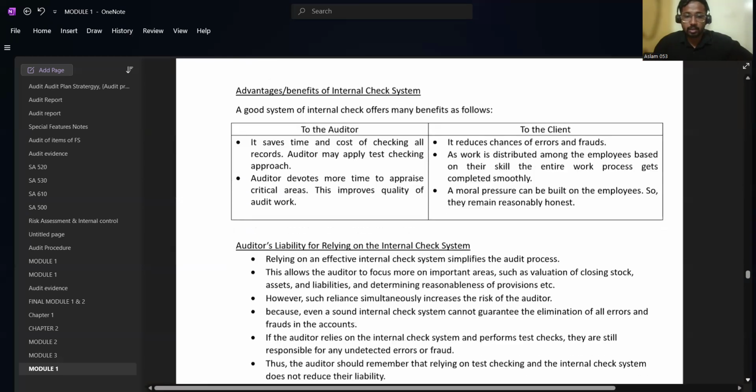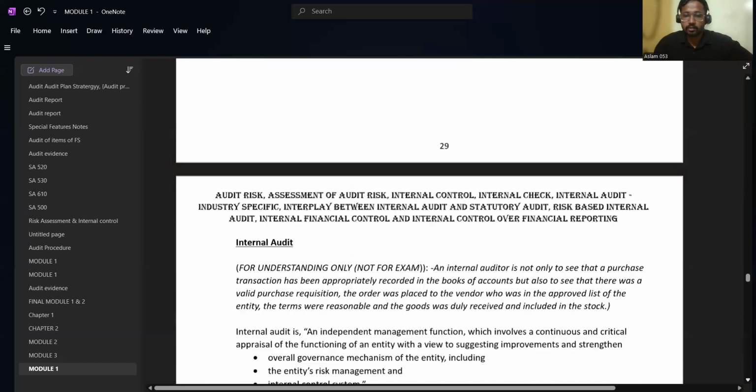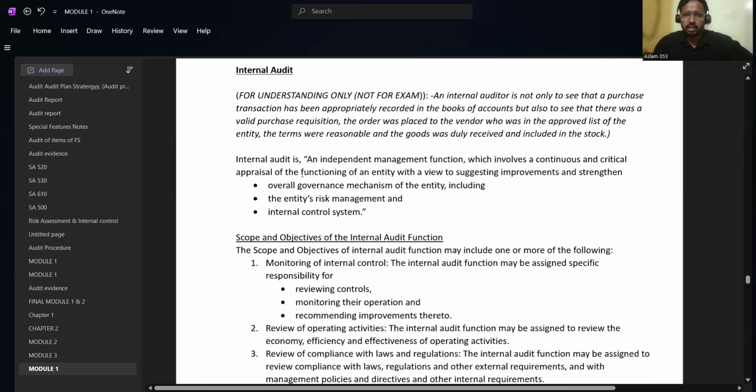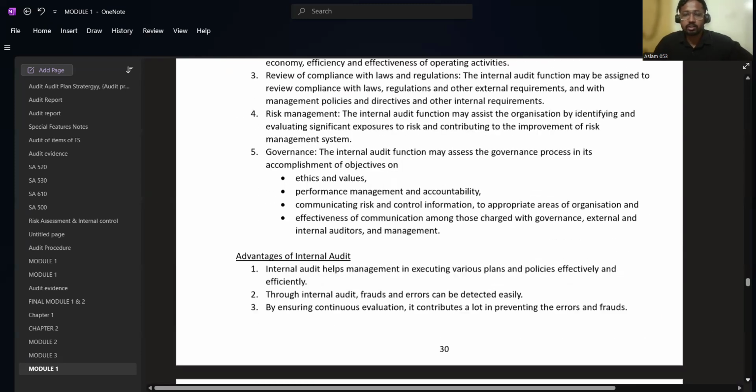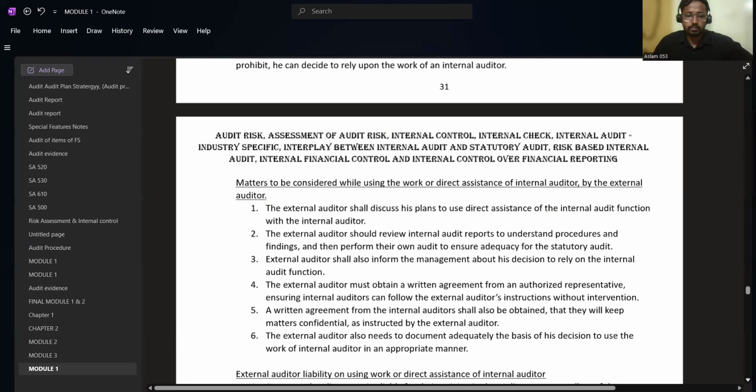What are the auditor's liabilities for relying on the internal check system? That and all is given point wise. In some areas I have given examples for understanding only, not for the exam. That is for you to understand the concept in a better manner. I have given my personal examples and all. You only need to read them for understanding purposes. There is no need to read the same from the exam point of view.